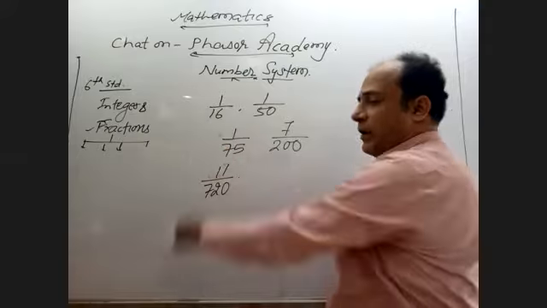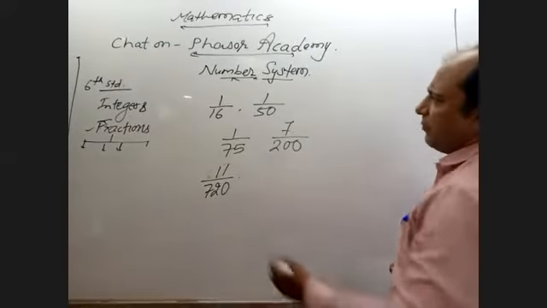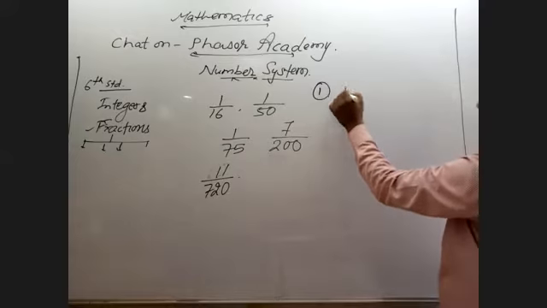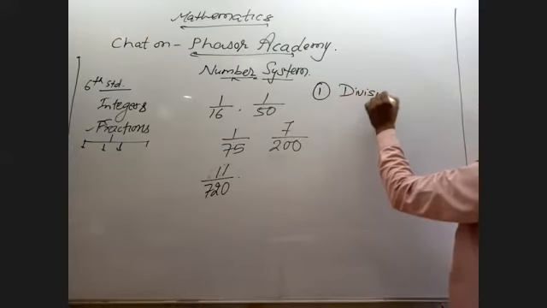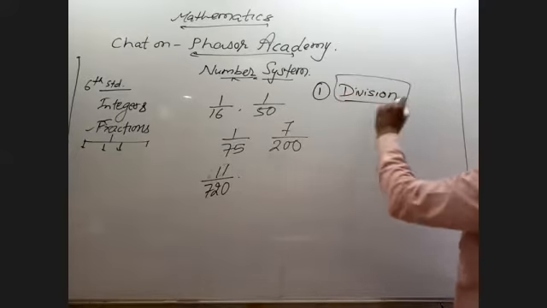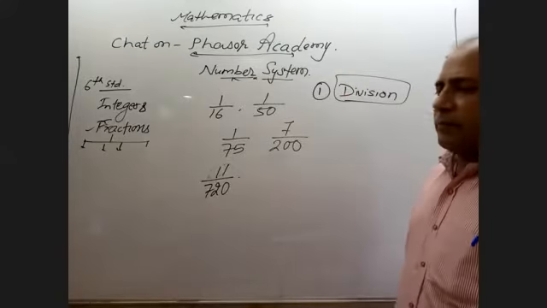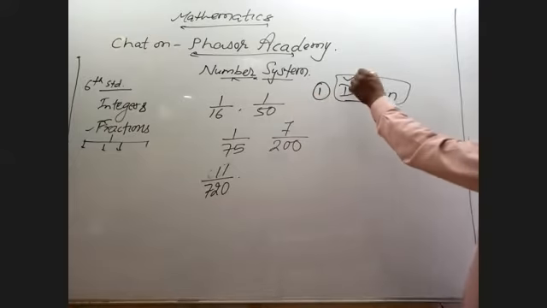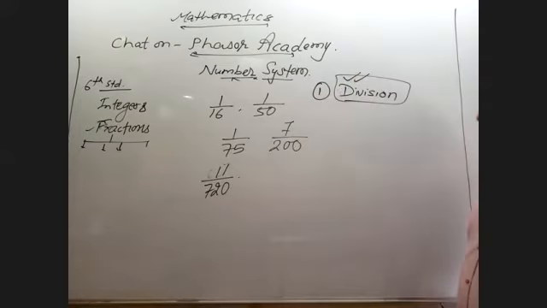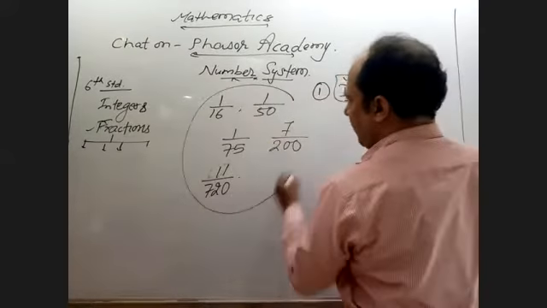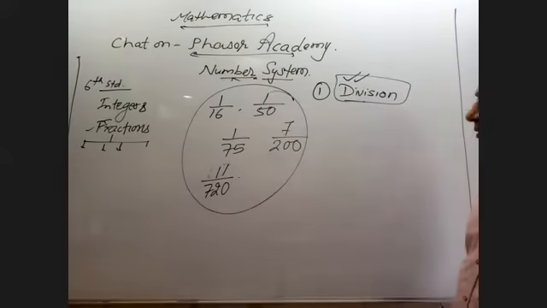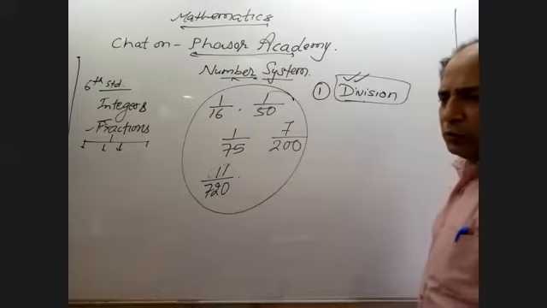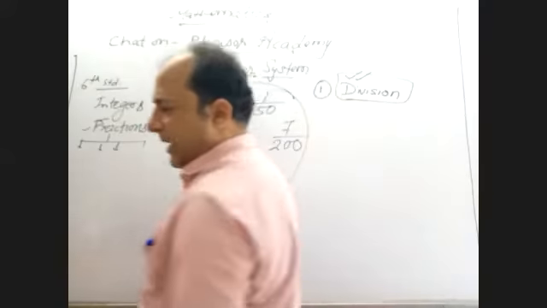See, I said 1 upon 16. So there are two things. In number system, first of all, the thing is division terms. Why am I just taking division terms? Because people always ignore the division terms. But for any competition, for any exam, this is very important. It will be helpful. So in division, I hope you know the test of divisibility of 2, 3, 4, 5, 6, 9.